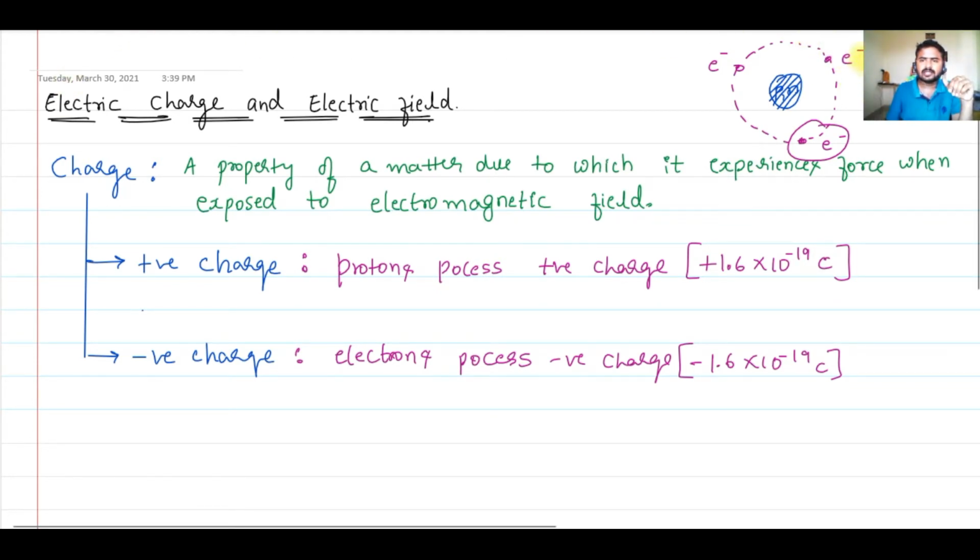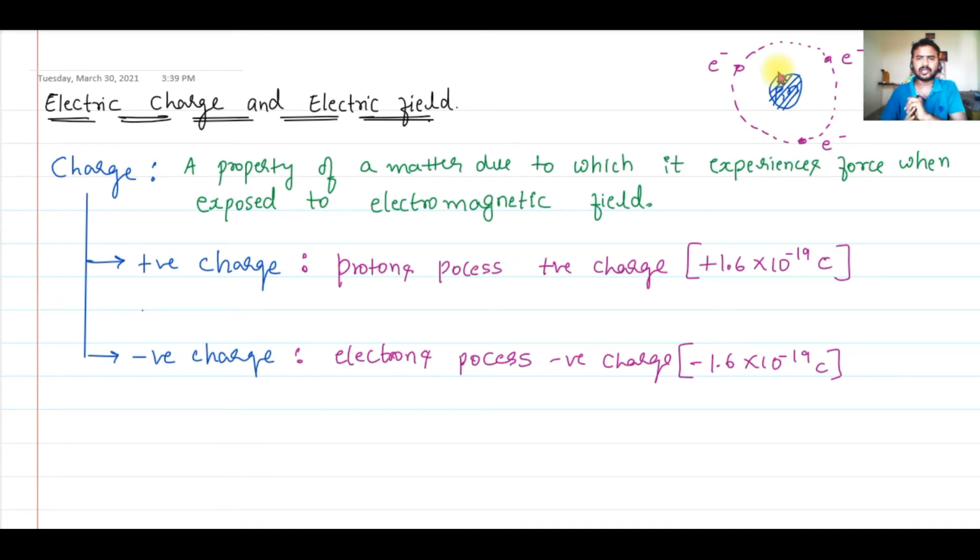Remember, you can either remove electrons or add electrons, but you cannot do anything with the protons because protons are within the nucleus. It's very difficult to remove a proton. And if you are doing something with a proton within the nucleus, you are actually doing a nuclear reaction. So we cannot charge a body by adding or removing protons. We can charge a body by adding electrons to it or by removing electrons from it.